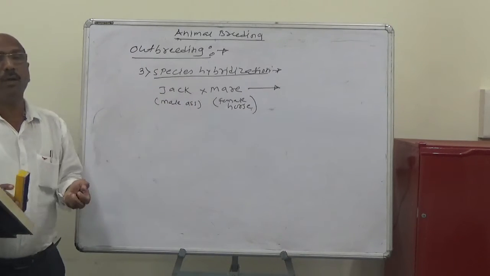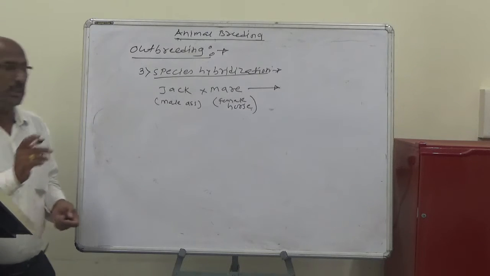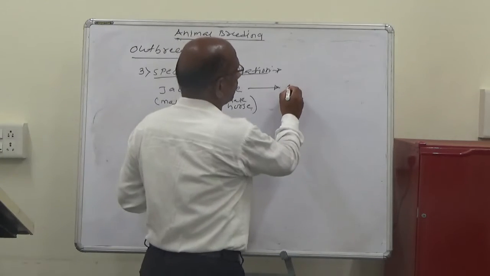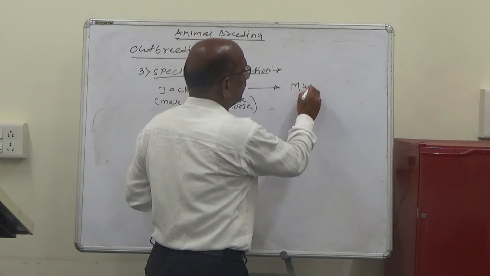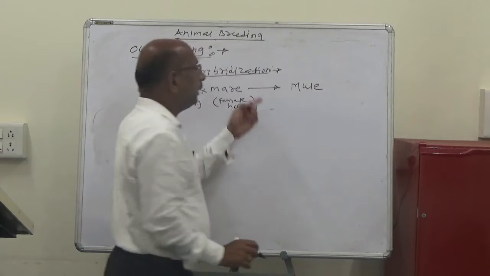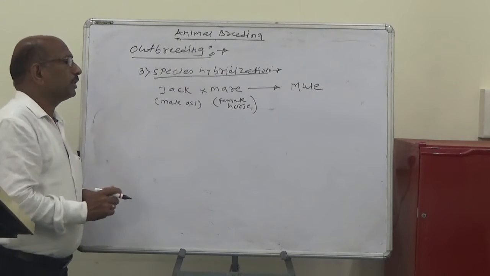The mating of these two different species produces progeny whose name is the mule.